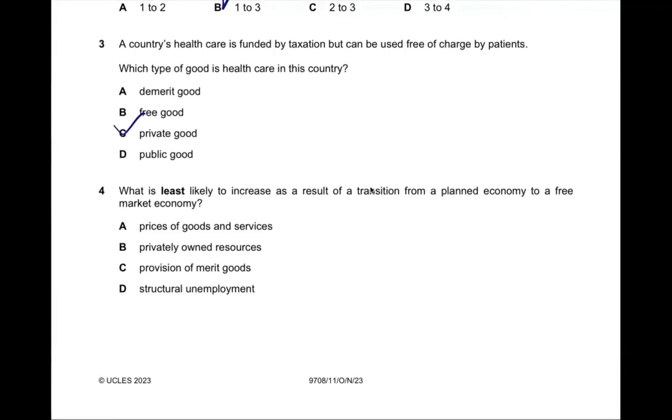Question number 4. What is least likely to increase as a result of transition from a planned economy to a free market economy? If you make your country free market based, then prices are definitely going to increase because goods are now produced by the private sector. And next, privately owned resources, yes, they're going to increase as well. And about merit goods, I'm not sure about this, but they are more likely to be less in free markets, since government provision puts greater care on managing externality or equity or things like that. So the answer has to be C.